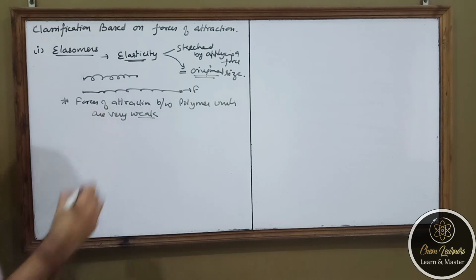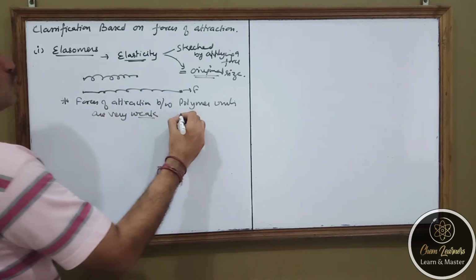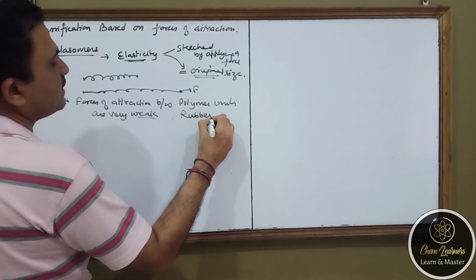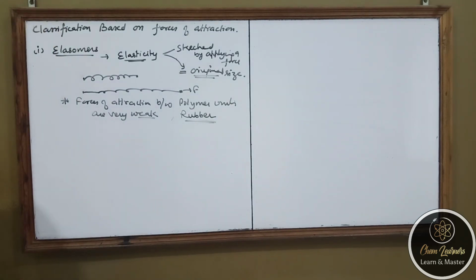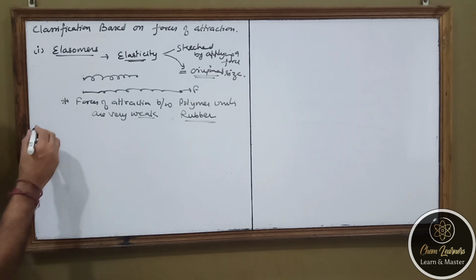So that is why they can be stretched, and the most common example in this category is rubber. So they possess the property of elasticity. We call these polymers elastomers.